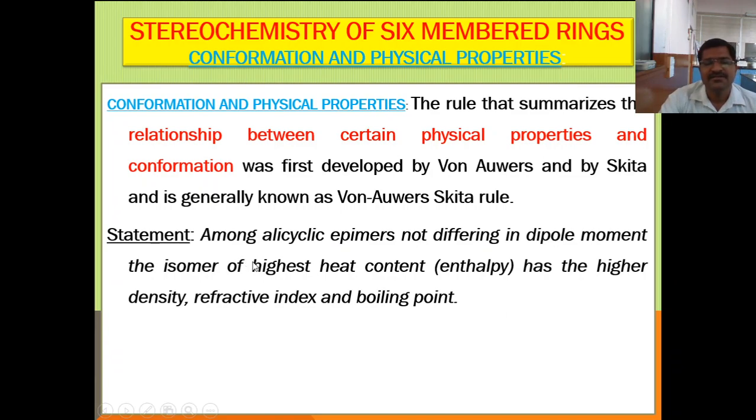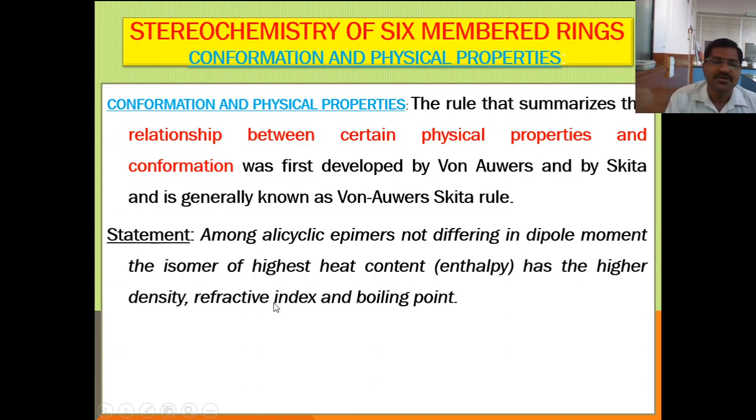Now let us try to understand the statement. Among alicyclic epimers, same molecular formula but different structural formula. So among alicyclic epimers not differing in dipole moment, that means all the alicyclic epimers have the same dipole moment. The isomer of highest heat content or enthalpy has the higher density, refractive index and boiling point. That means enthalpy is related to the physical properties density, boiling point and refractive index.